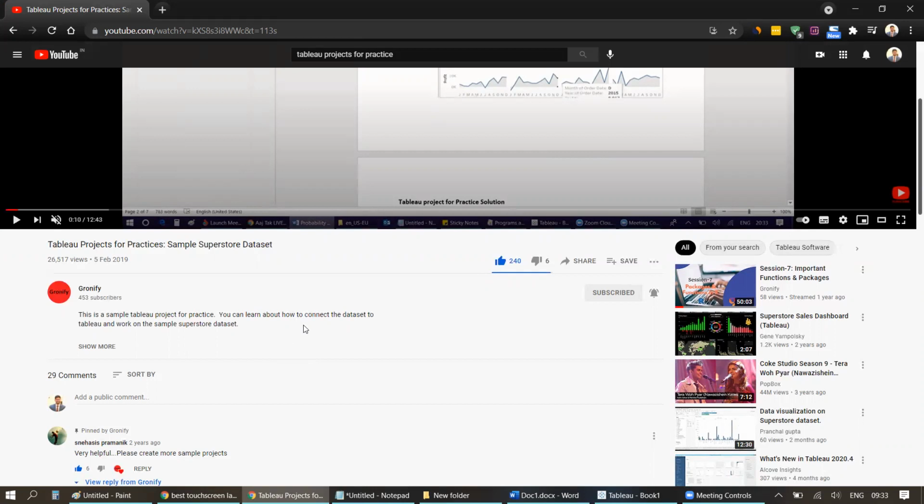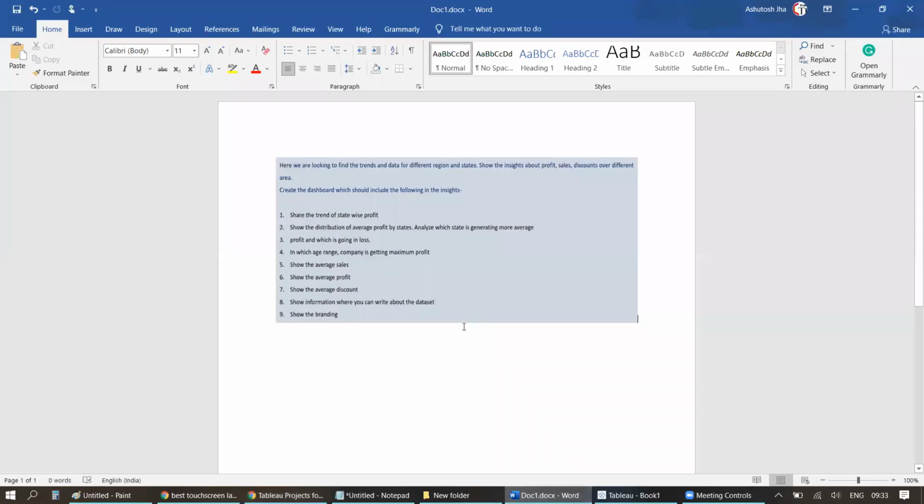So to get us started, let me quickly show you what the requirement is. This is the requirement of this particular practice. It's simple: here we are looking to find trends in the data for different regions and states, so the insight about profit, sales, and discount over different areas. Create a dashboard which should include the following insights. It should share the trend of state-wise profit. What kind of graph we'll be looking for, we'll talk about later.